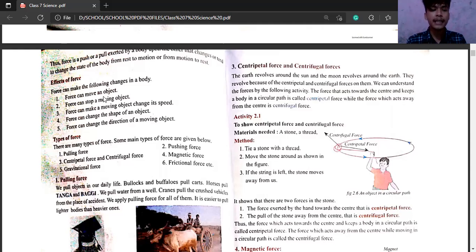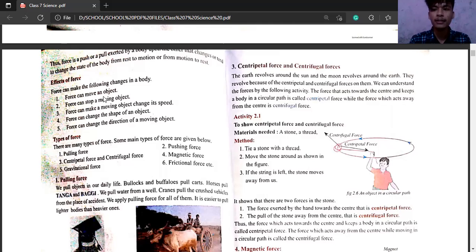Similarly, force can change the shape of an object. The fourth thing, force can change the shape also. Just for example, let us take the example of a balloon. If you apply force and blow up the balloon, you fill air in the balloon with your mouth.